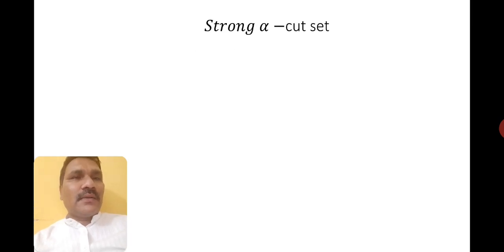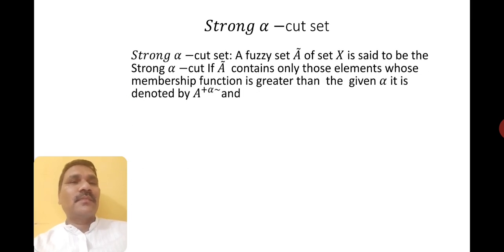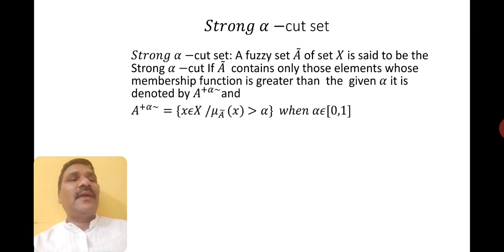Strong alpha cut. Before this, the first one was alpha cut, now strong alpha cut. A fuzzy set A of a set X is said to be a strong alpha cut if the fuzzy set A contains only those elements whose membership function is greater than the given alpha. It is denoted in this way, A to the power plus alpha.